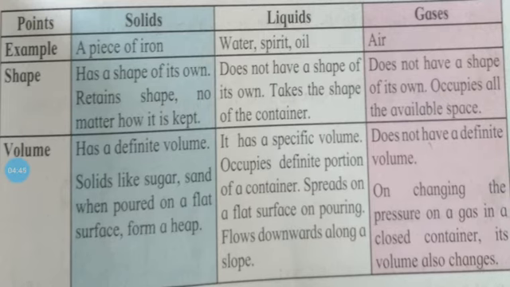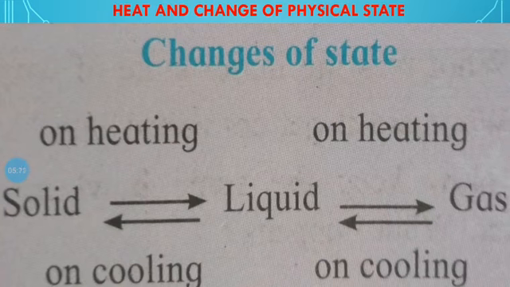See, there can also be a change in the volume of the gaseous state. You can observe this condition in a balloon. When there is air present in the balloon and you press the balloon, the shape of the balloon is changed. So gaseous state substances do not have a specific or definite volume. Next, heat and change of physical state. The next point, heat and change of physical state.